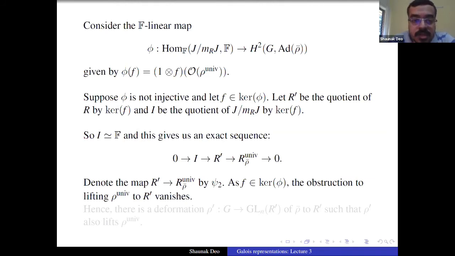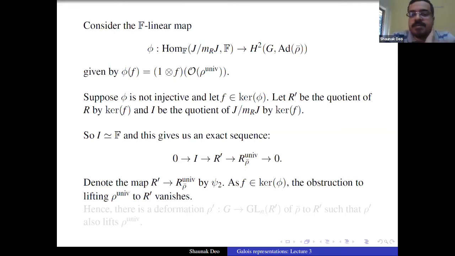It looks like I have a question in the chat. Oh, so F is an element of Hom from J modulo MRJ to F. So F is in the kernel of phi. Yeah. Okay. Yeah. There are too many notations here. Sorry about that. But yeah.